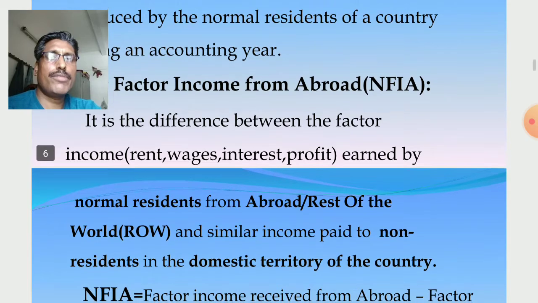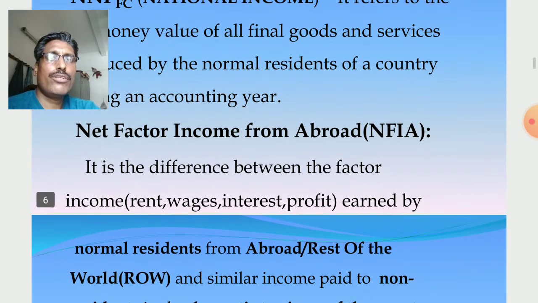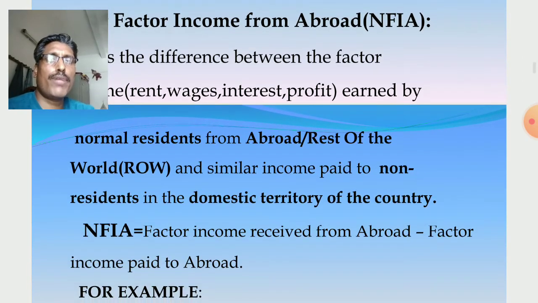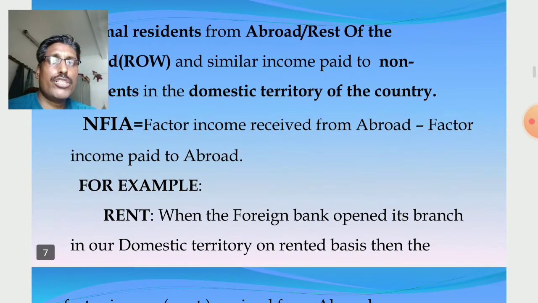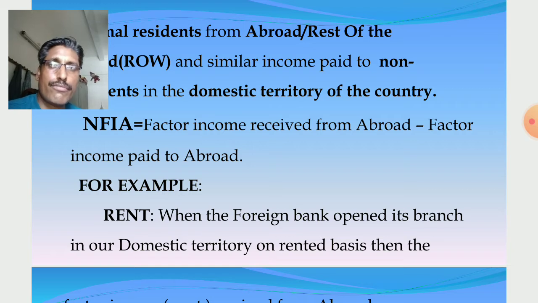It is the difference between factor income earned by normal residents from abroad or rest of the world and similar income paid to non-residents in the domestic territory of the country. So how much factor income received by the residents from abroad and how much factor income paid to the non-residents to abroad. So it is the difference. Okay, it is the difference between factor income received by the residents from abroad and how much factor income paid to the non-residents working within domestic territory of the country.